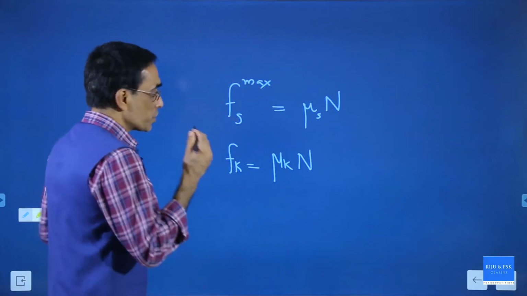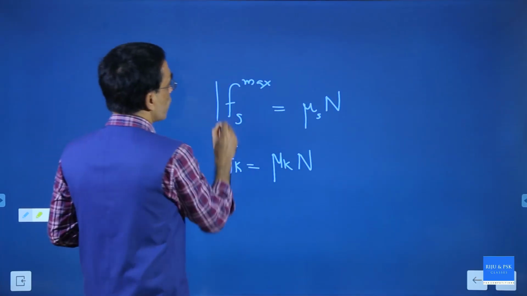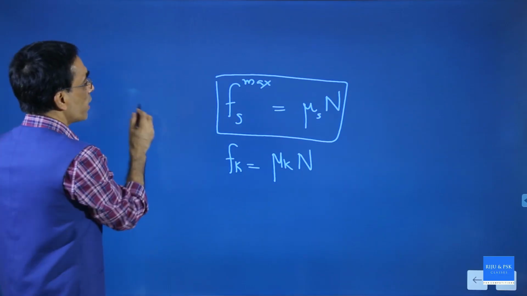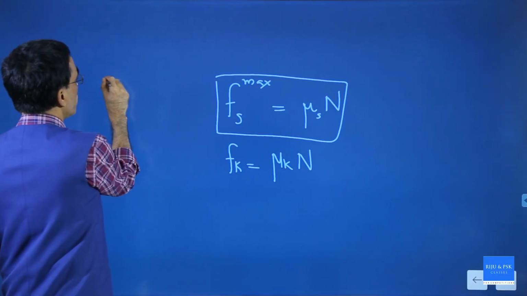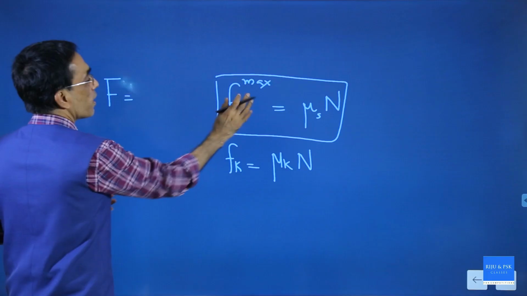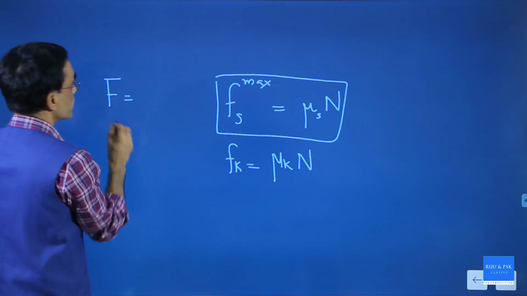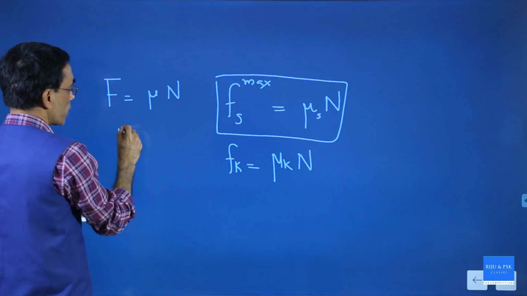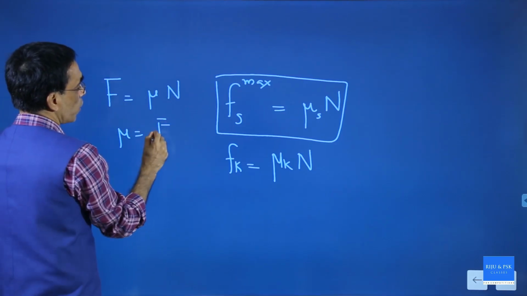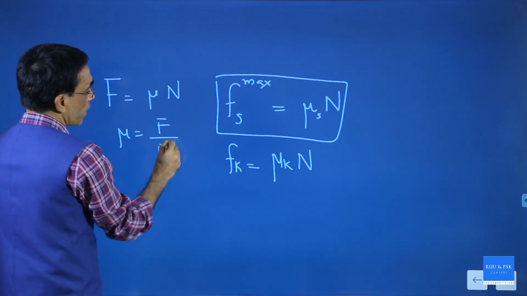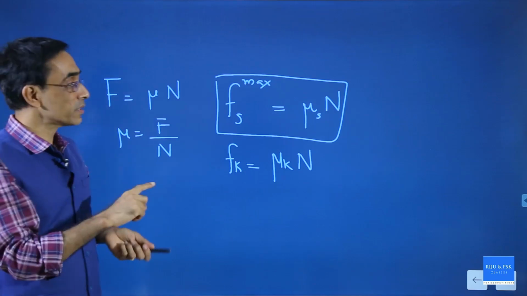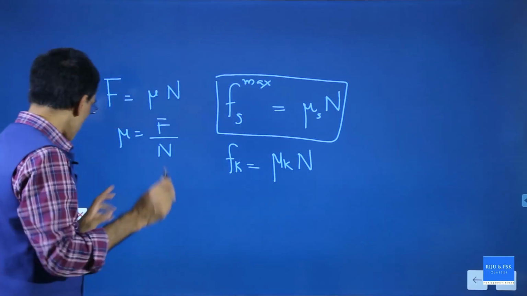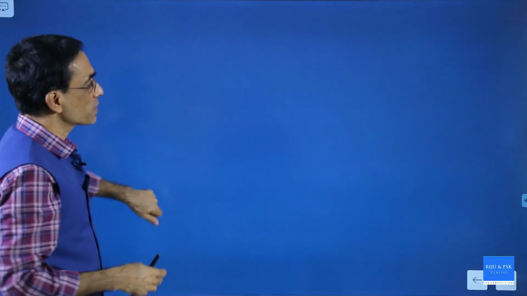For today's discussion, I want you to memorize this equation, where you can even simplify it. You can call the maximum limiting friction F, then you can write it as mu into N, so that mu is the ratio of the limiting friction and the normal reaction. If you know this, the upcoming discussion will be easy. And what is that upcoming discussion?